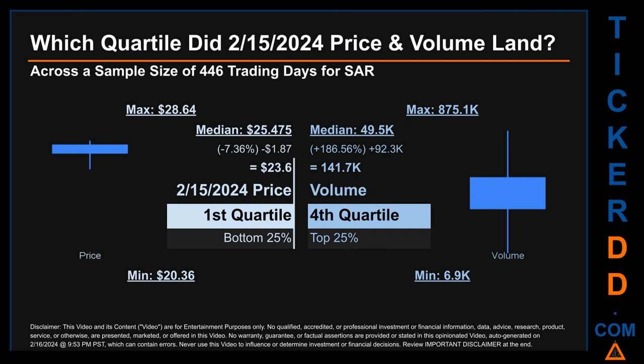Quartiles tell us about the spread of a data set by breaking that data set into quarters, just like how the median breaks the set into half. Descriptively, SAR has a median price of $25.475. Therefore, February 15, 2024 price was lower from that middle marker by 7.36%. The day's volume of 141.7 thousand was more than the median by 186.56%.